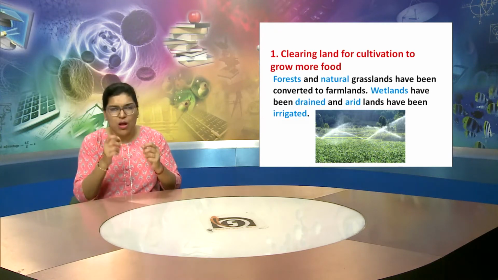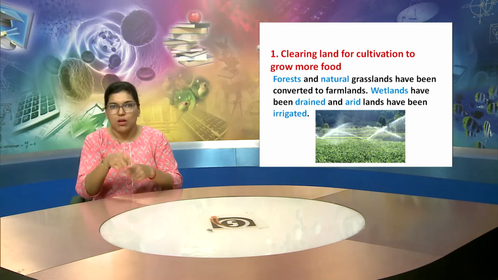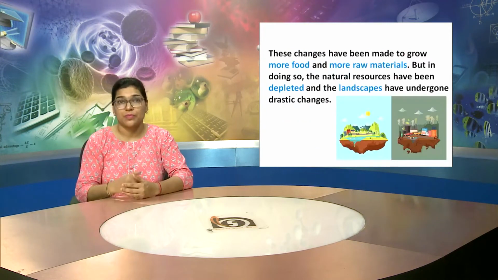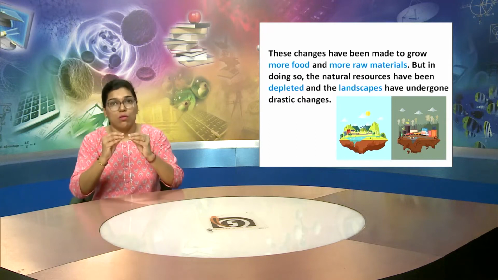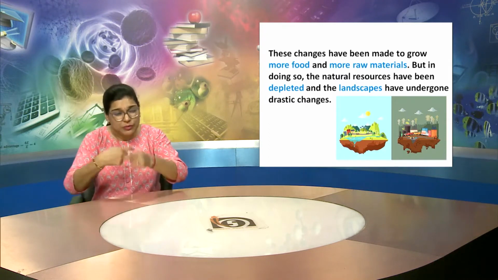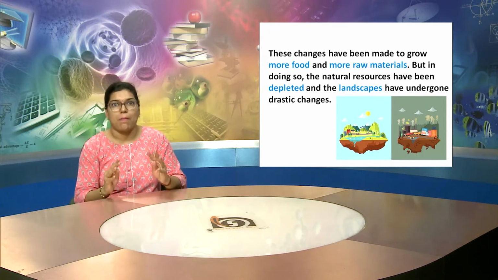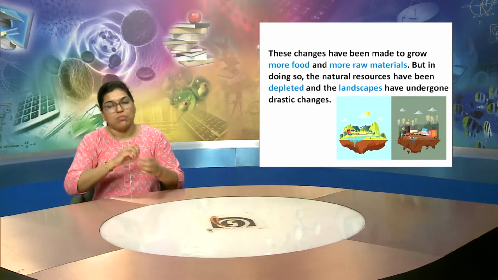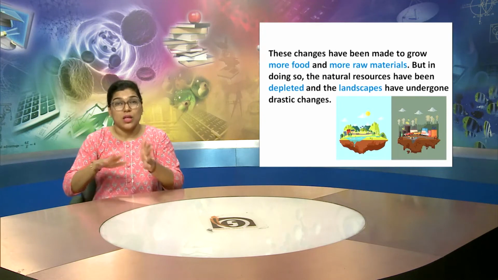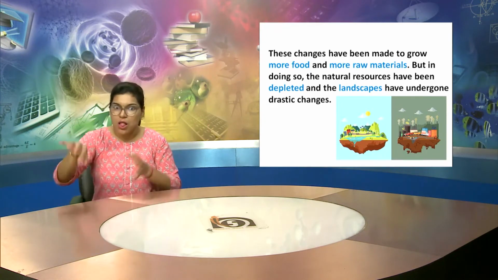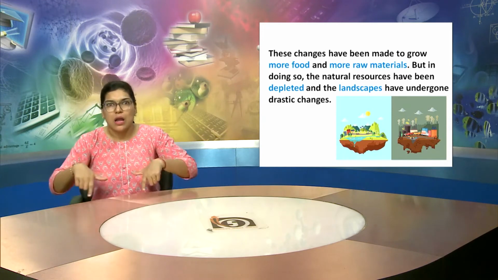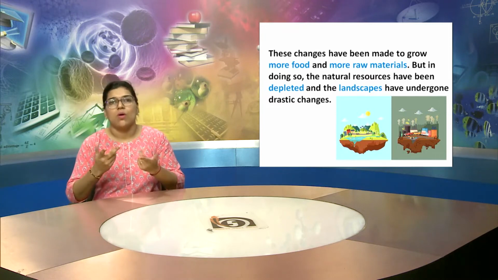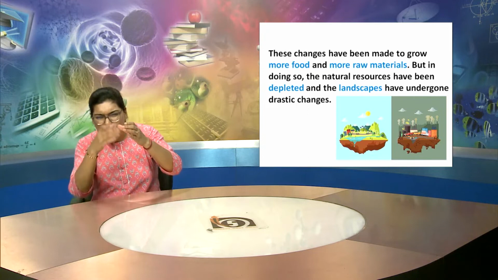so that cultivation can happen. This is in continuation of the previous slide. These changes have been made to grow more food and to have more raw materials, but in doing so, the natural resources have been depleted and the landscapes have undergone drastic changes.